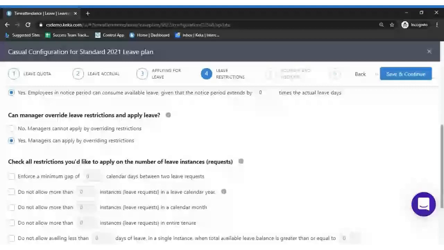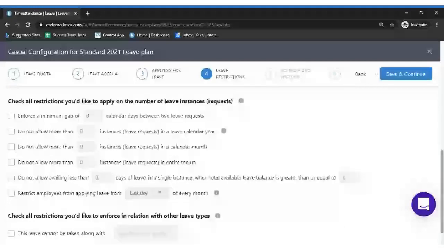Okay, in case you want to enable this, you need to click on yes, so that employees would not be able to apply, but managers can override the leave restrictions and apply for this particular leave. Moving on to the next set of questions, which are: check all restrictions you would like to apply on the number of leave instances.